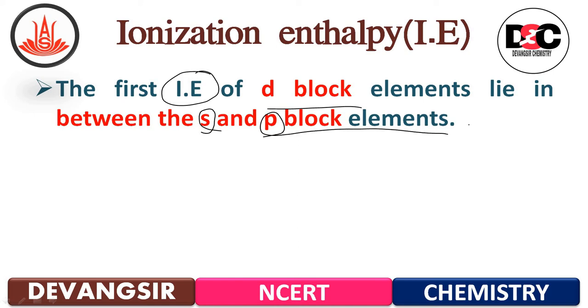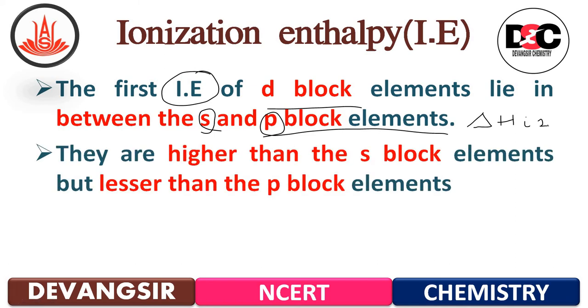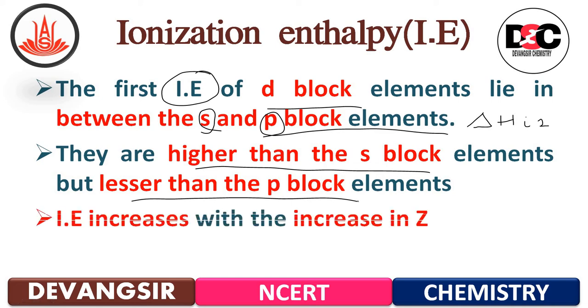First ionization enthalpy means delta i H 1, which is in between the s block as well as the p block elements. How is it? They are higher than the s block elements. s block elements से ज़्यादा और p block elements से कम. ये पूछ सकते हैं. ठीक है, याद रखना है.